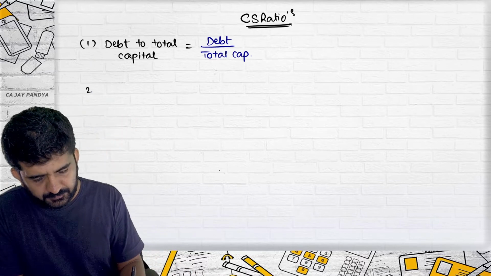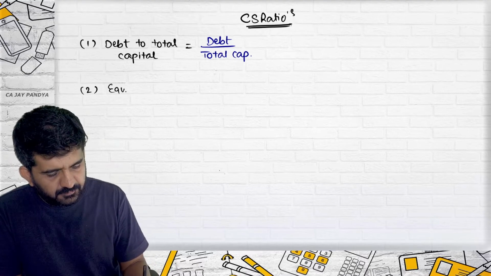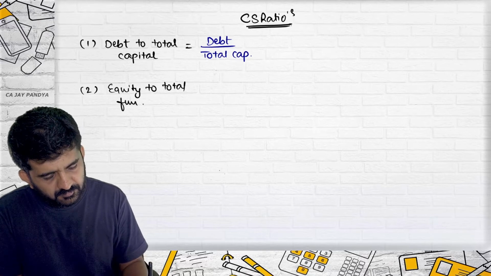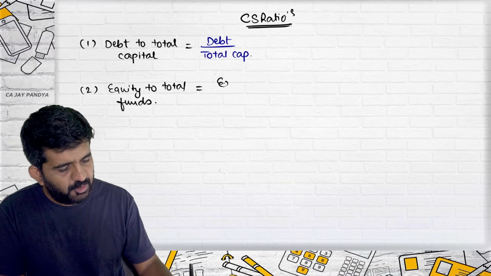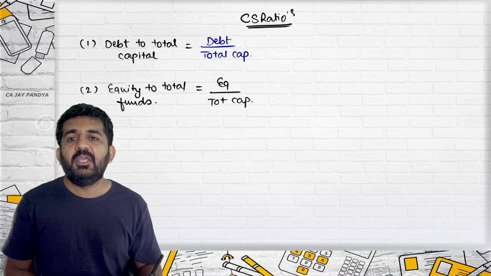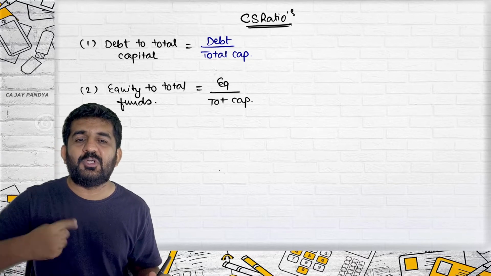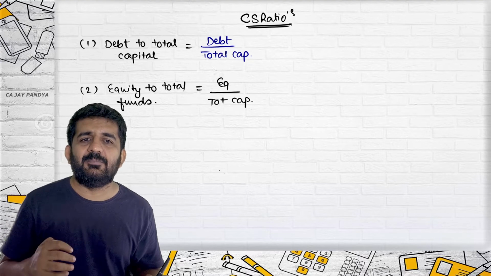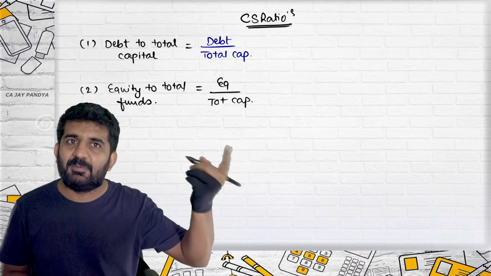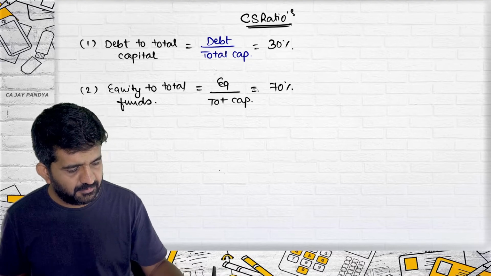Number 2. It is equity to total funds. It will be equity divided by total capital employed. In the example which we took, we have understood it, right? The equity to total funds ratio is nothing but equity divided by total capital. In our example, it will be 70% because 30% was the earlier ratio. This will be 70%.